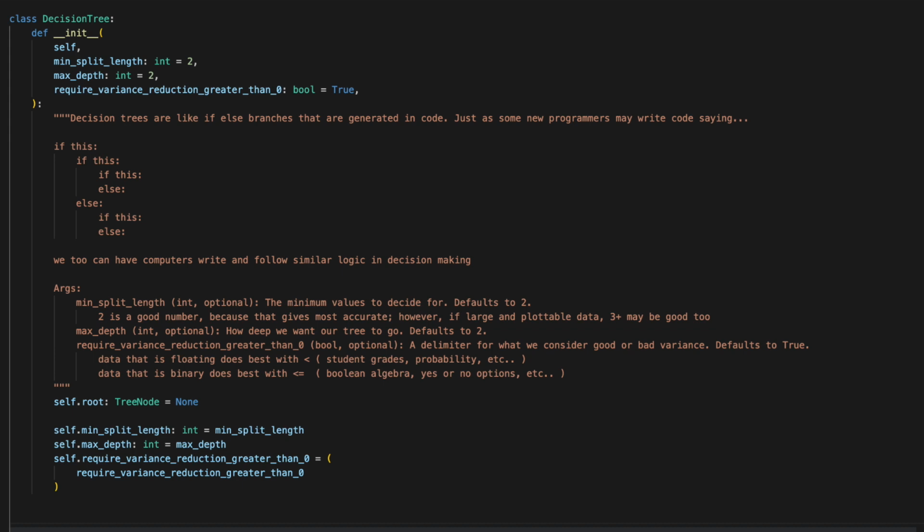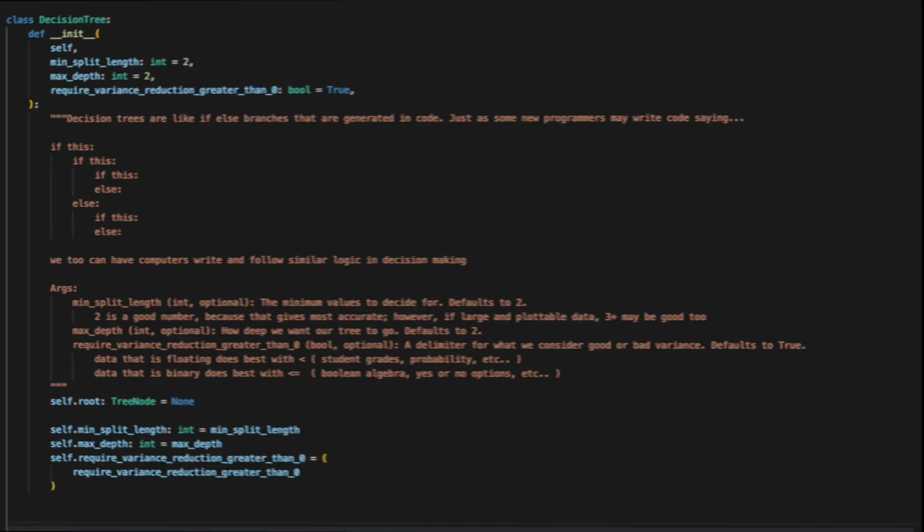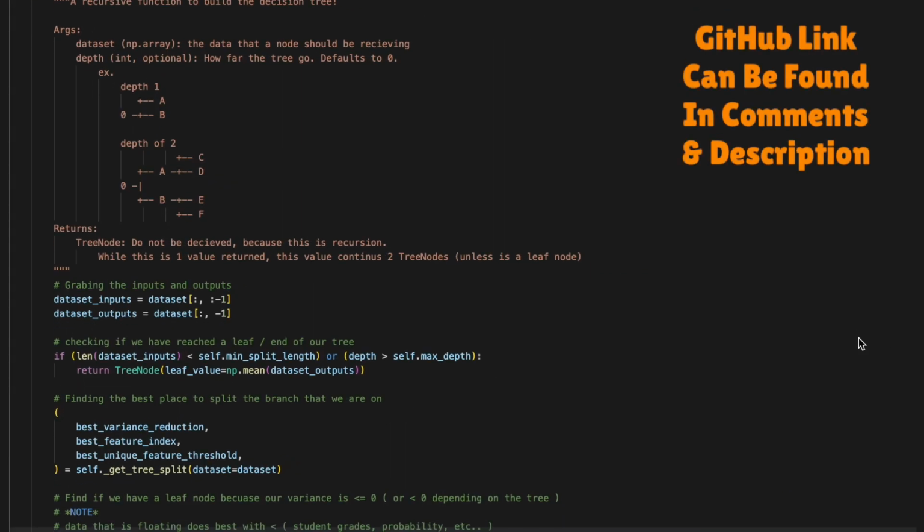Now that we have our nodes, we will need our tree. The tree will consist of three parameters: a min-split length, a max depth, and an indicator on whether we consider zero variance to be acceptable. The reason why we want this final check is you may find Boolean algebra does not operate well on a tree that does not have this check. This is because Boolean algebra sometimes has variance of 0 due to the polarized nature. On the other hand, you may find abstract data will perform great without this check, as a variance of 0 is far less likely. We can finally start building our tree now.